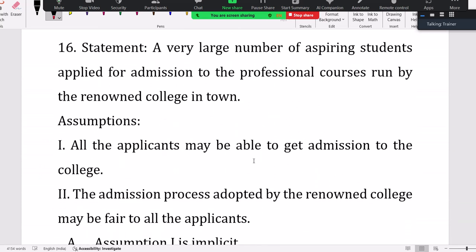Now see the 16th question, statements and assumptions. A very large number of aspiring students applied for admission to the professional courses run by the renowned college, good college, renowned college in town.